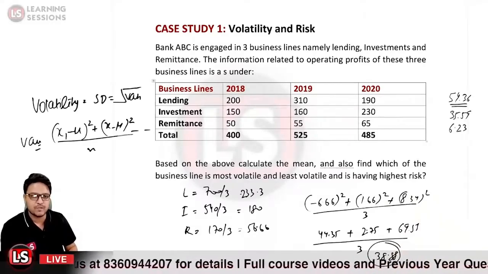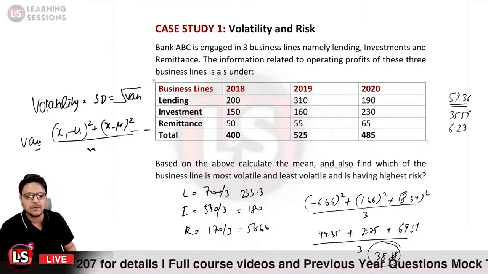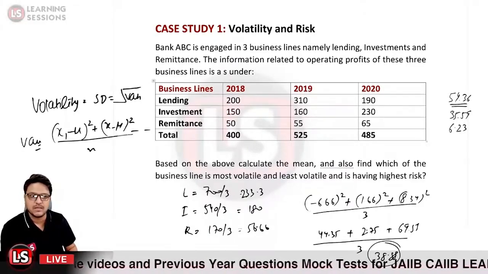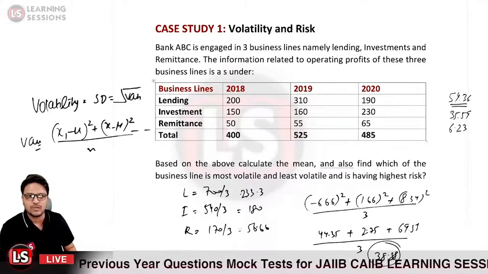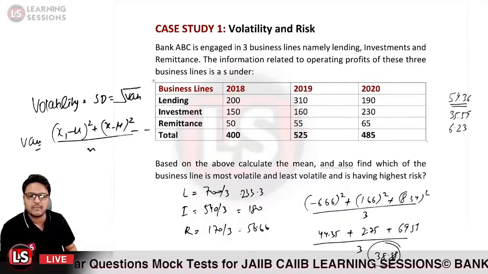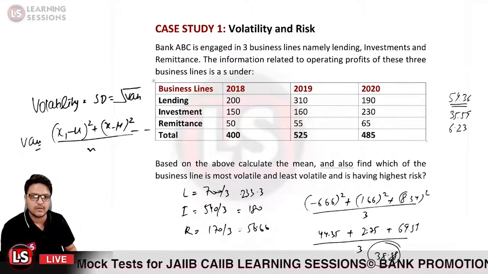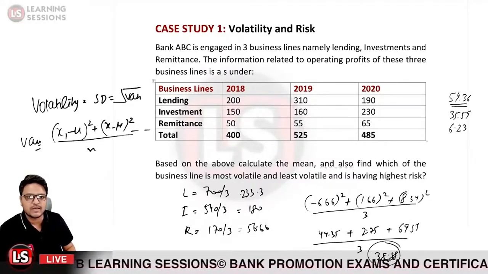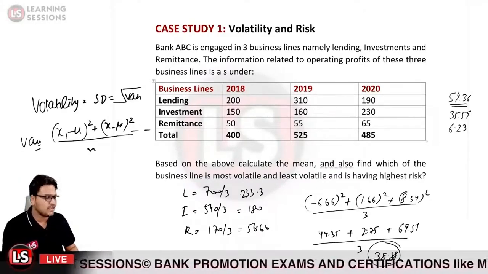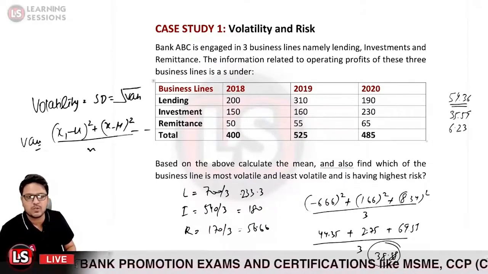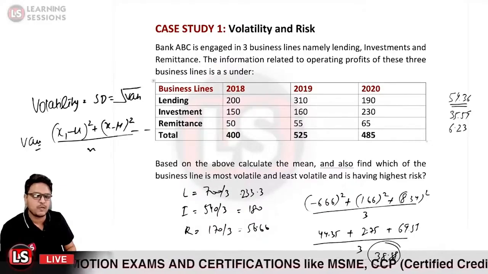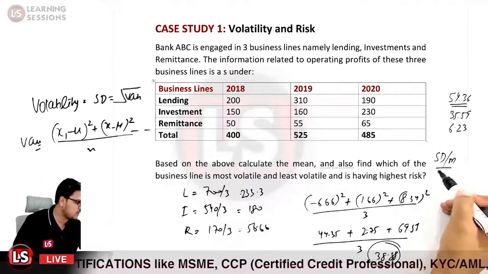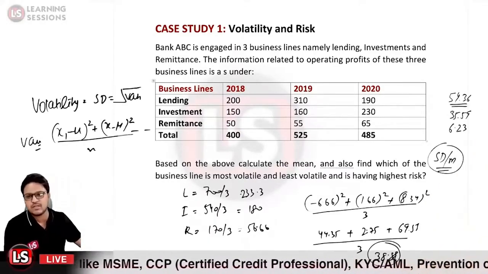Now if you remember, when we were to compare the different lines, what we did was divide by the mean. We calculated the standard deviation divided by the mean. So that is what we'll be doing in this particular case. We will now be calculating the standard deviation divided by the mean value. Now this particular point itself, the standard deviation, is the volatility.